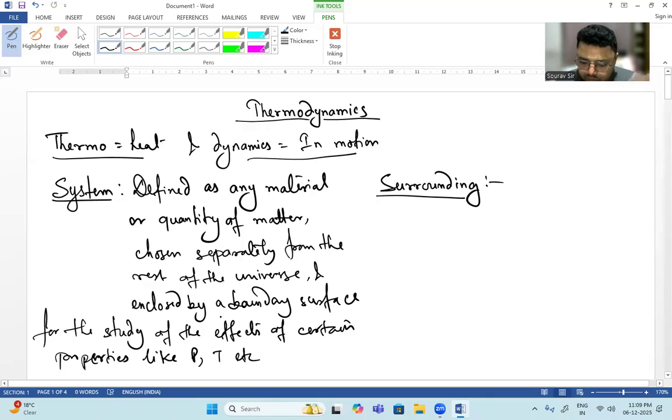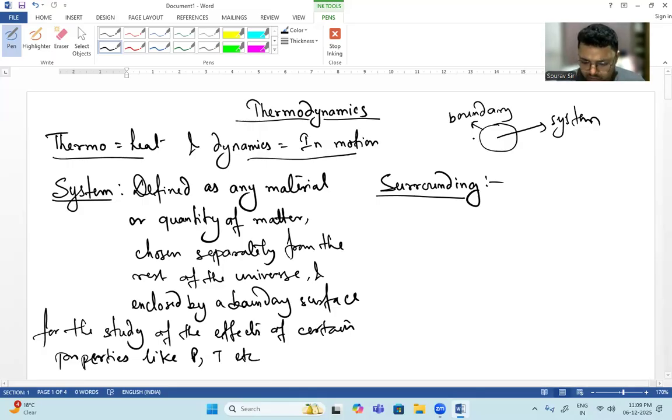Now surrounding: any other material or body, near or at a distance, besides the system chosen. That means the surrounding is the region. Suppose this is the region chosen for the system, and this is the boundary. The region beyond this boundary is known as surrounding.